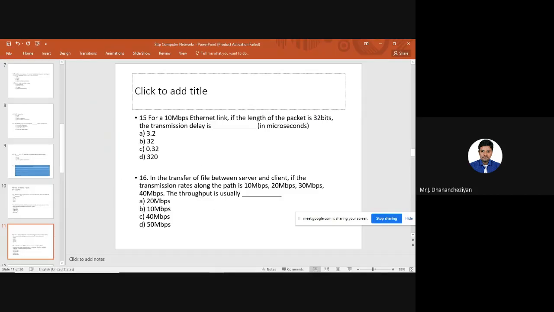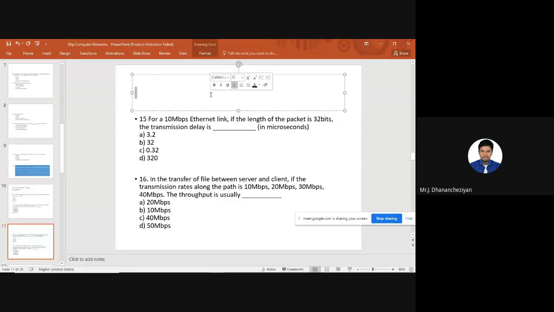Now it is very simple. They have given us the data rate. The data rate, dr, is 10 Mbps, 10 megabits per second, that is 10 into 10 power 6. And the length of the packet is 32 bits. So what is going to be the transmission delay? The transmission delay is calculated as the length of the packet, or length of the data transmission, divided by the data rate or speed.